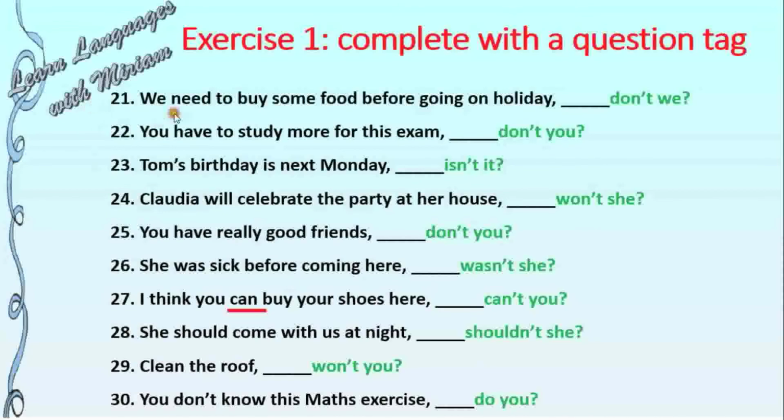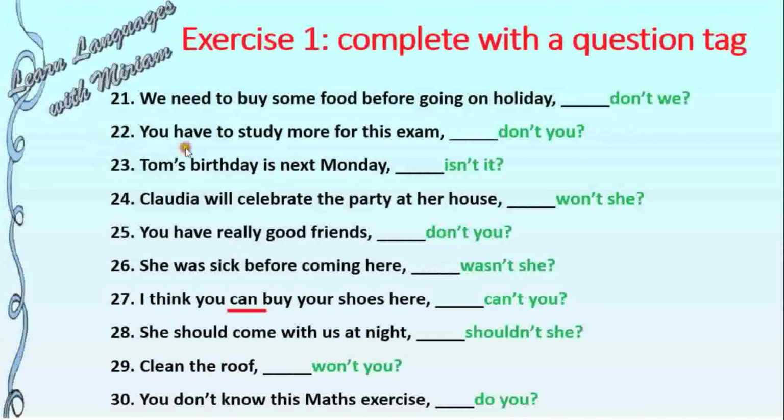21. We need to buy some food before going on holiday. Don't we? Which verb do we take here for choosing the auxiliary verb? Need. We need. So the auxiliary verb of need is do. So don't.